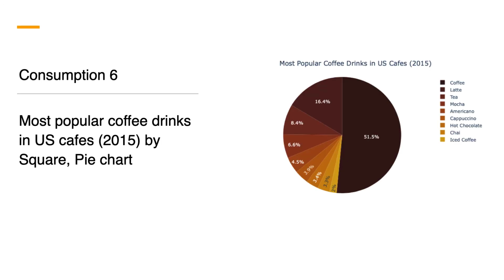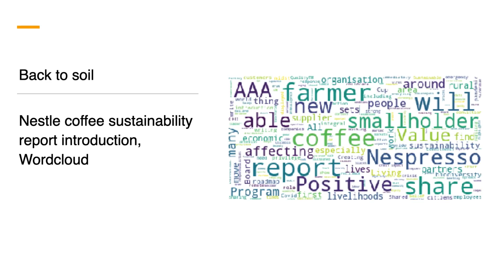Financial service firms also provide a huge amount of coffee consumption data. This graph shows a pie chart of the top 10 most popular coffee drinks in US cafes in 2015. The visualization is created based on transaction data by Square. Regular coffee is the most popular coffee drink with a share of more than 50%, followed by latte and tea.